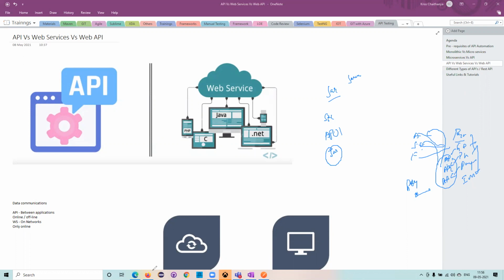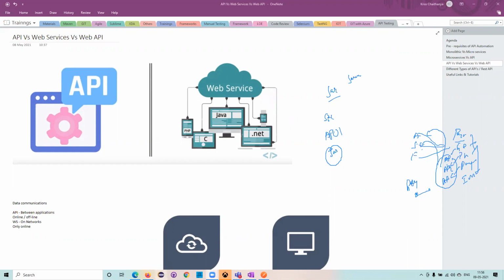I gave this example before: our old grandmother will keep all my mango pickles in a big jar and give it to me so that I can eat. In the same way, when we want to give all the files and packages, they will be jarred and then given to me. If you open your Java, you can see all the Java jar files.